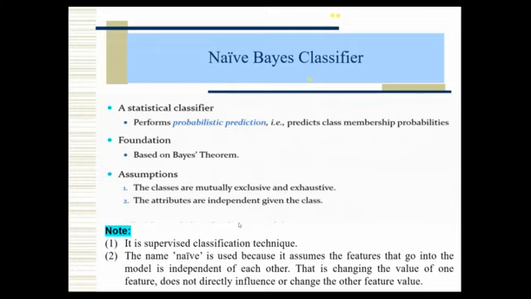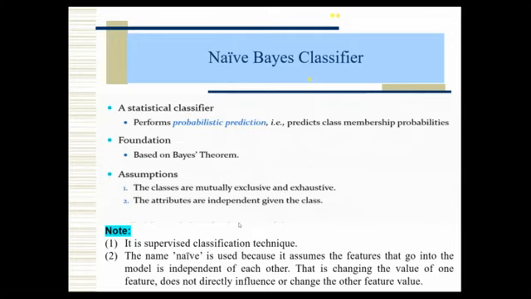One more thing: why do we call it Naive? Naive means, in general, whatever features we are sending to the classifier, they go independently. All features are independent. One feature does not depend on another feature. That means there is no correlation. One feature value does not affect another feature value. That is the main assumption of the Naive Bayes classifier. We send features one by one in a row. That's why we call it Naive. So Naive means the features are independent, and Bayes means it's based on the Bayes theorem. That's why we call it the Naive Bayes classifier, or the Bayesian classifier also.